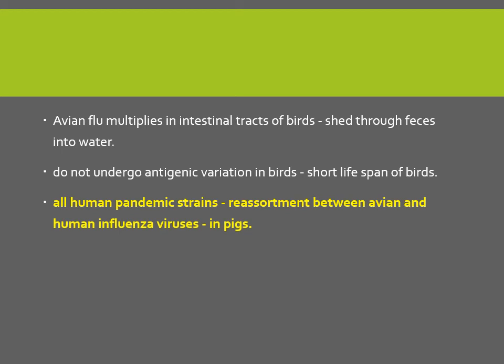But these pigs can get the infection from humans also. They can get the human strain, they can have the bird strain, and they have their own strain, the swine strain. So all these strains combine with each other and form a new strain that can be very dangerous. Usually these reassorted strains are responsible for bringing pandemics. So all the human pandemic strains are reassortments between the avian and the human influenza virus in the pigs.